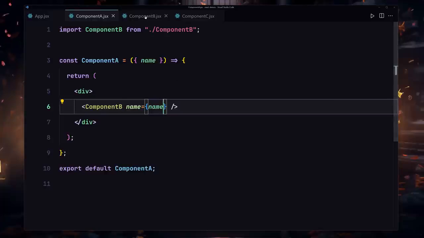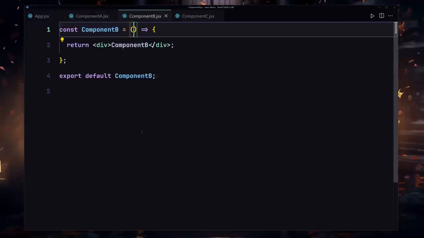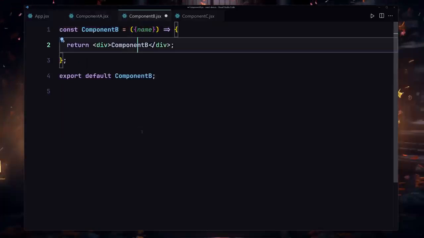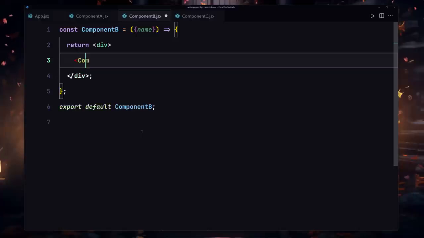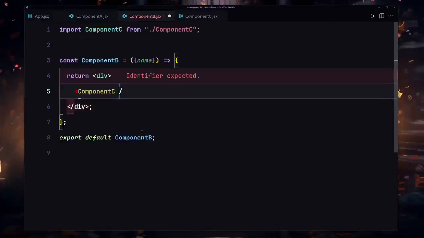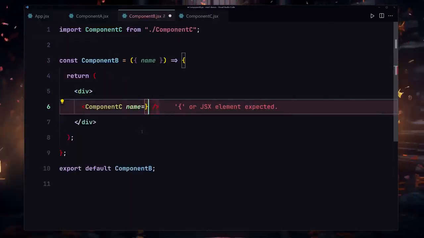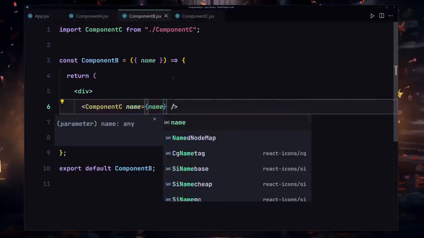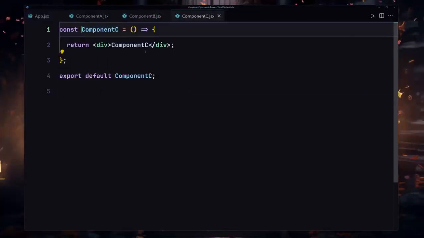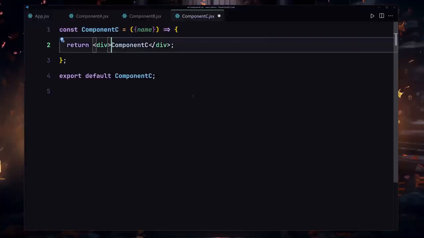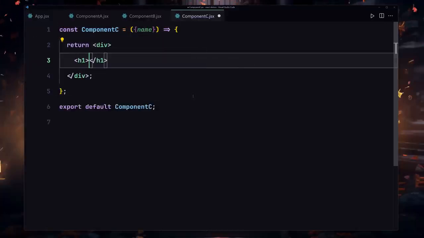Now I'm going to go into component B. I'm going to destructure it right here too. I'll use my name, and finally we have to use that inside component C. So I'll close this, and I'm going to pass that as a prop so that I can use it inside my component C. I'll go to my component C and destructure my name right here, and now let's use it. I'll use my h1, and now I'm going to render the name right here.